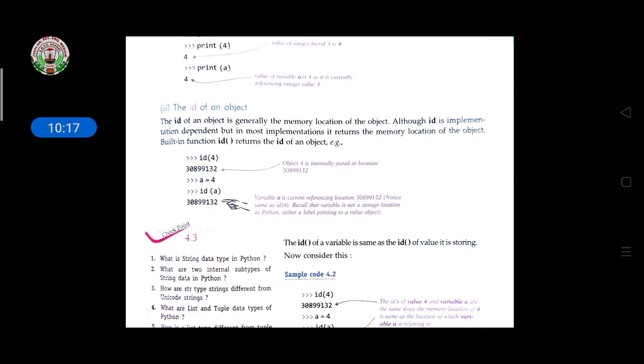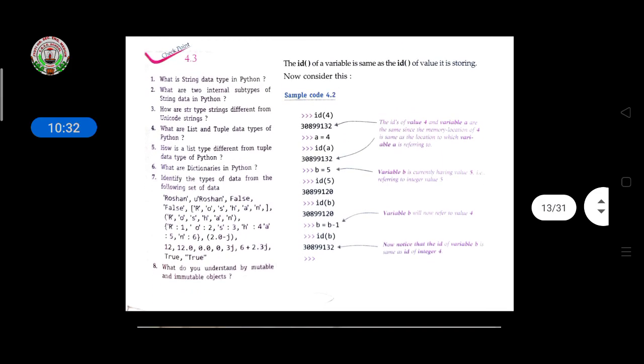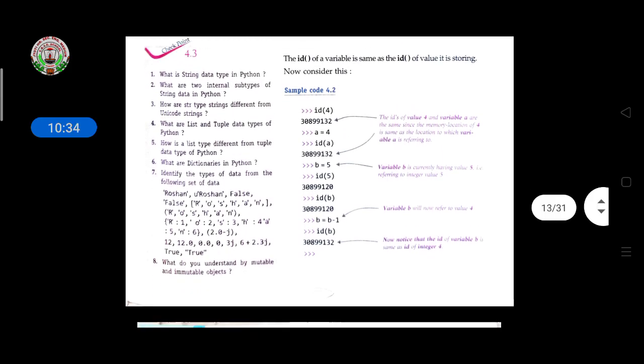Write id in brackets, and write the variable whose address, meaning storage location, you want. That storage location will be displayed with the help of this id function. Like this, the code is given here, you write the code like this, and then the value will be printed here.